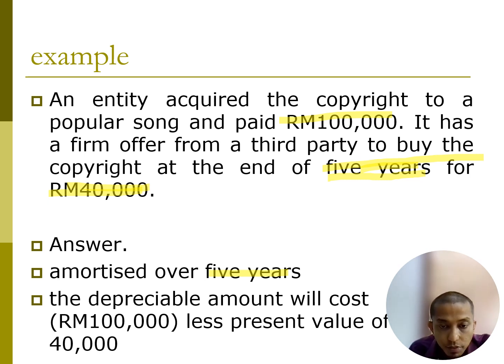Strictly, to get the present value of the 40,000, we would need to know its value at the end of year 5. But if we don't have the present value effect here, it is just 100,000 less 40,000 divided by 5. In other words, it's 12,000 per year.